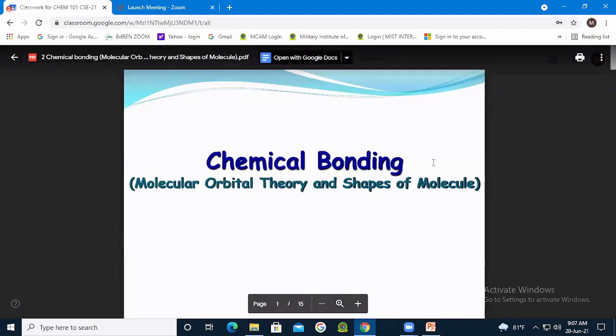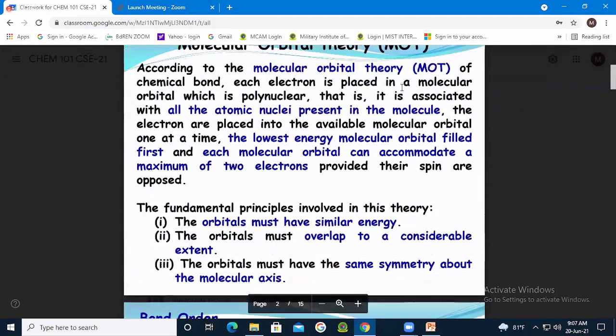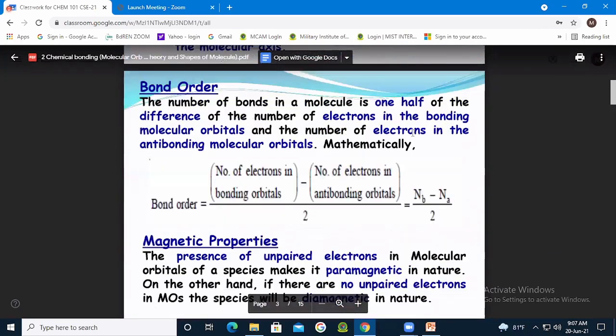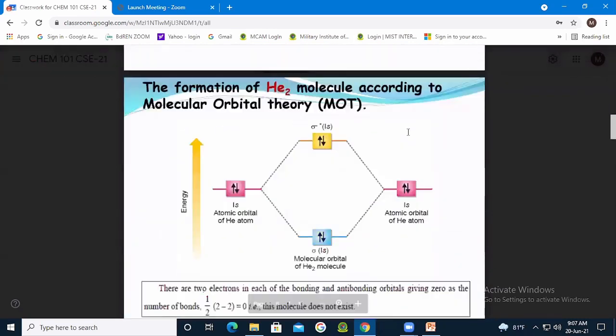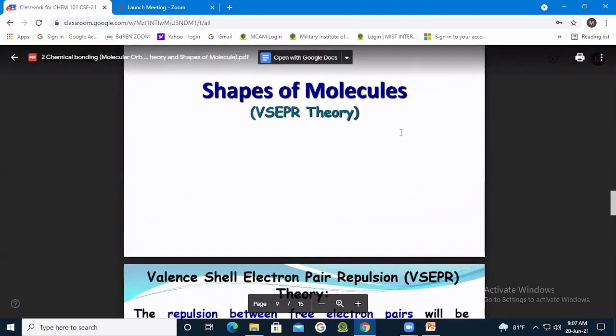We have started this chemical bonding chapter, and we have completed the molecular orbital theory as well as the bond order and magnetic property of different molecules. So today we'll just try to have some review on shapes of molecule. That is also called VSEPR theory.